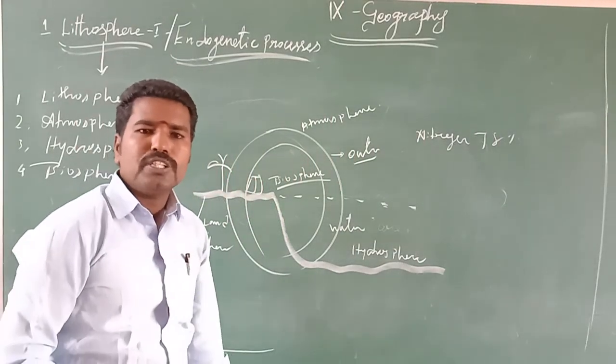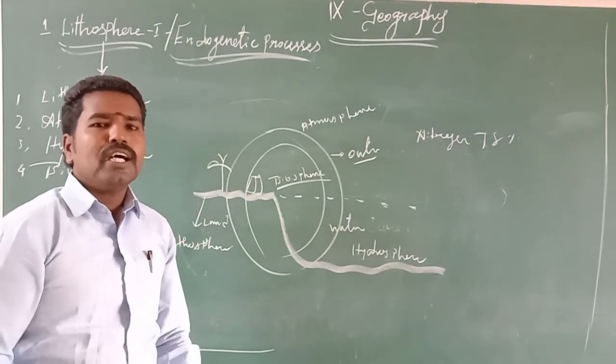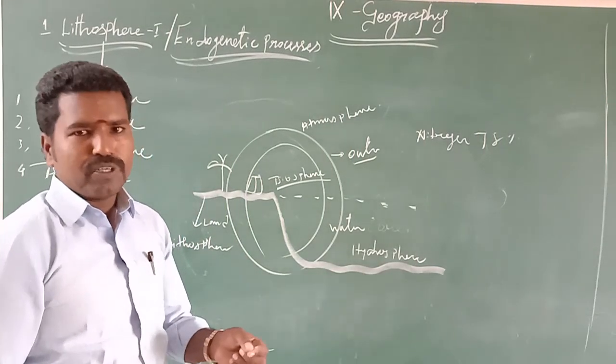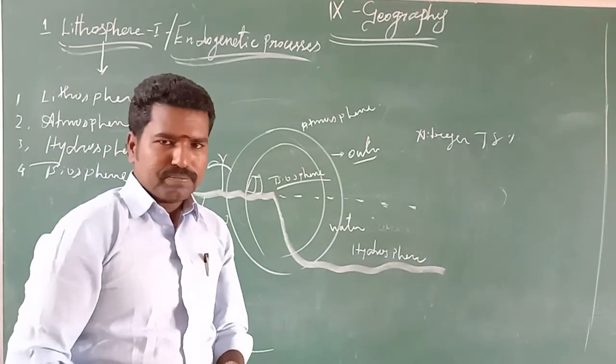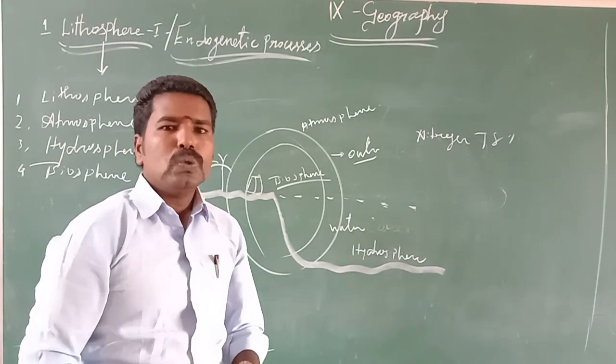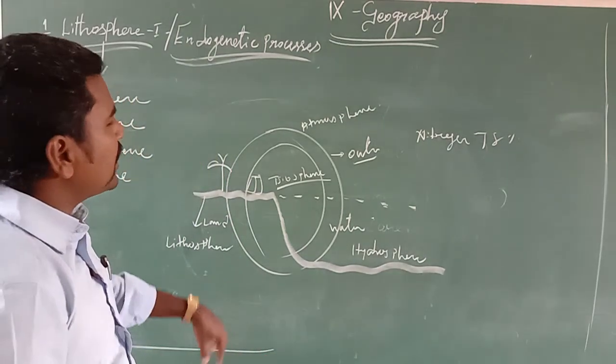These are the two major important gases that fill the atmosphere. Atmosphere is a thin blanket or layer wrapped around our earth. It helps us to breathe, and all the organisms live in the atmosphere.